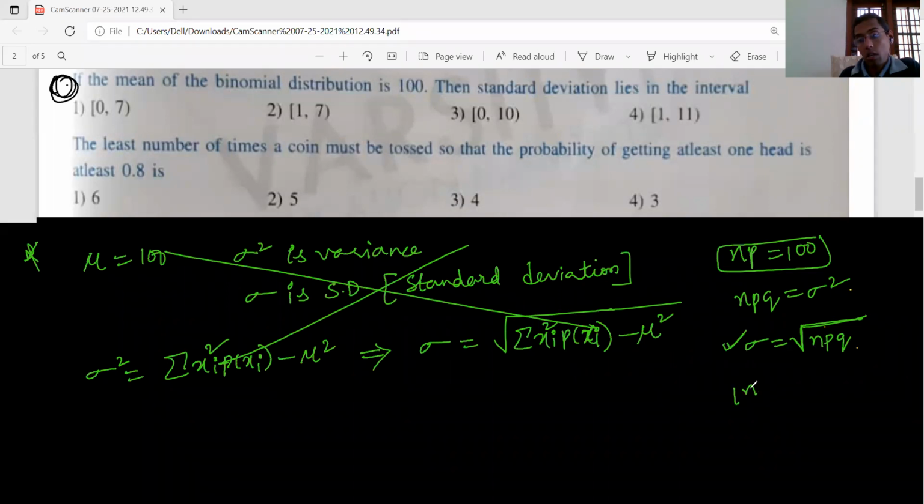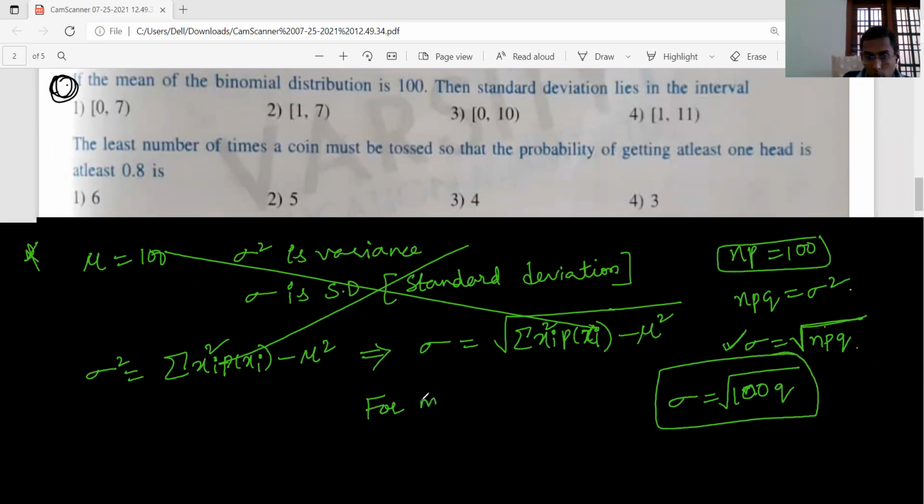Then sigma equals under root of 100 Q. What are the minimum and maximum values? For minimum sigma, Q should be minimum, put Q equal to 0.